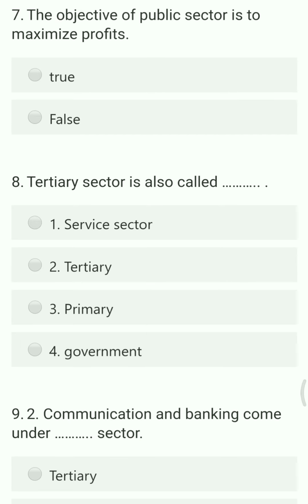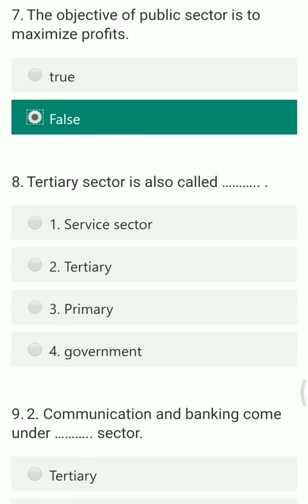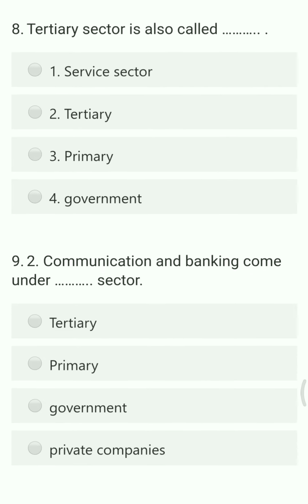Next question. The objective of public sector is to maximize profit. State whether true or false. So the right answer is false. The public sector never has an objective to gain a profit. It is always established for the welfare of human beings. So this statement is totally false.